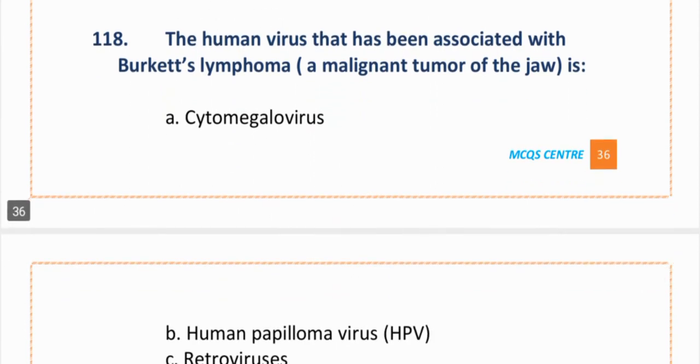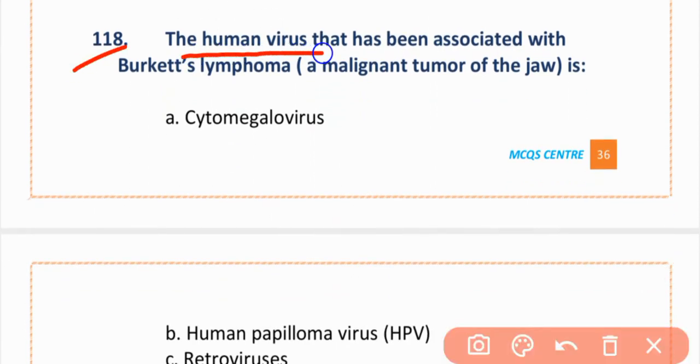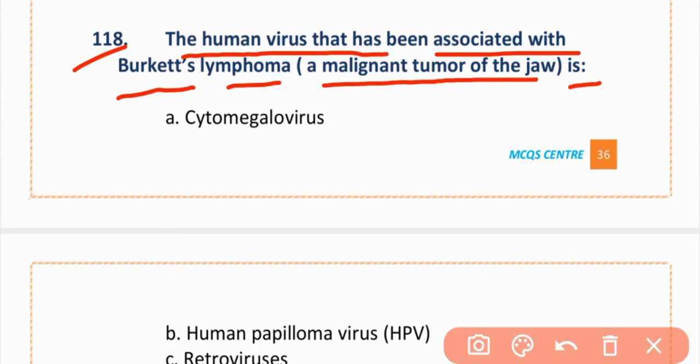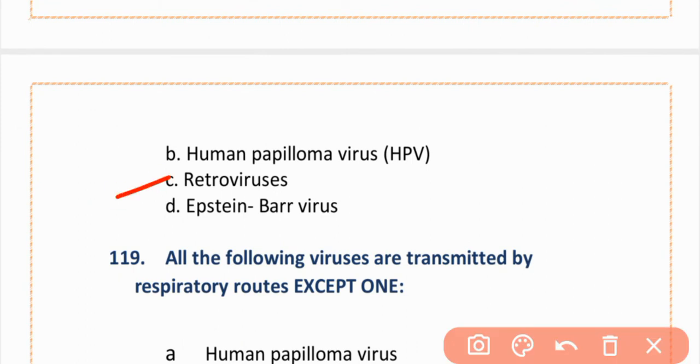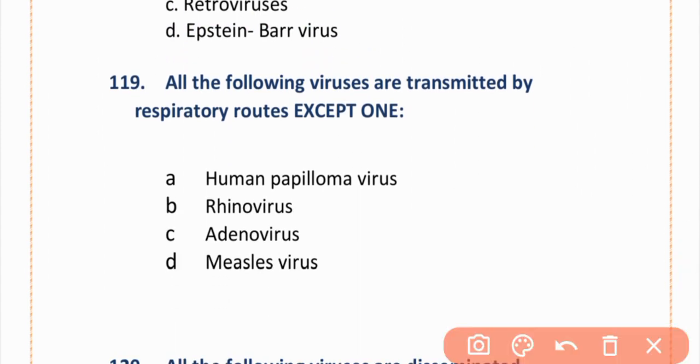MCQs number 118. The human virus that has been associated with Burkitt's lymphoma, a malignant tumor of the jaws, is: option A is cytomegalovirus, B is human papillomavirus, option C is retroviruses, option D is Epstein-Barr virus. The correct option is option D, Epstein-Barr virus.